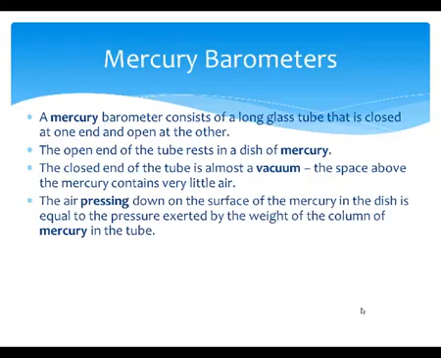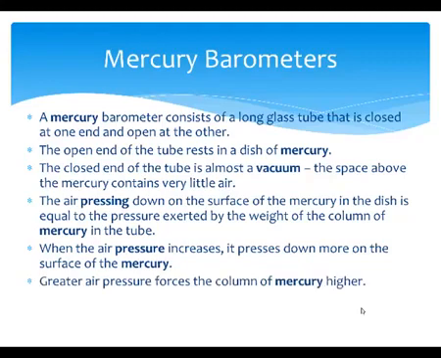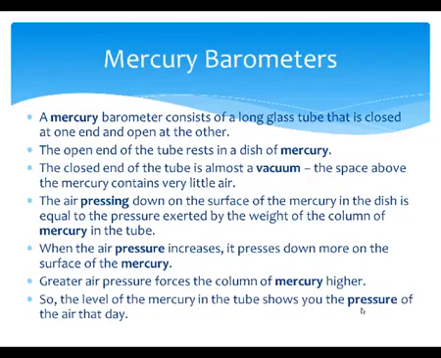The air pressing down on the surface of the mercury in the dish is equal to the pressure exerted by the weight of the column of mercury in the tube. So when the air pressure increases, it presses down more on the surface of the mercury. Greater air pressure forces the column of mercury higher. So the level of the mercury in the tube shows you the pressure of the air for that day.